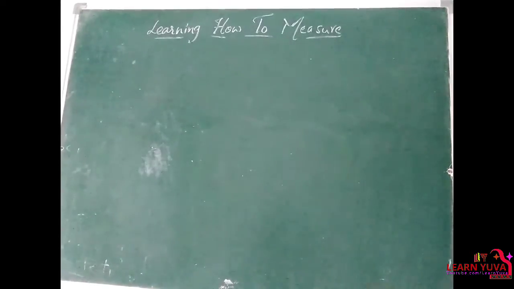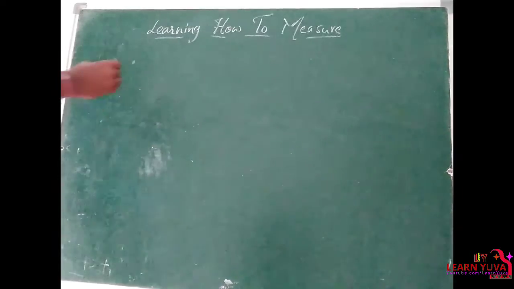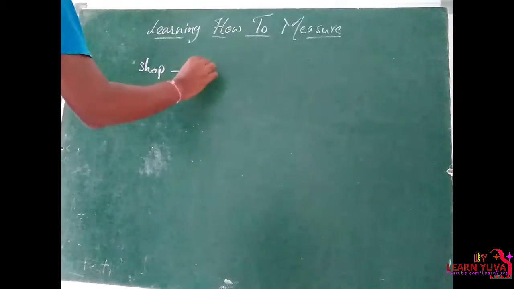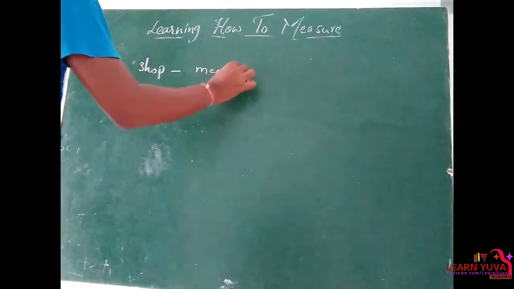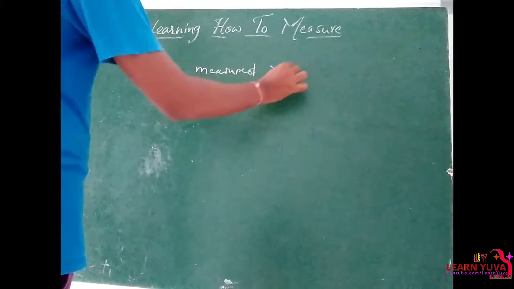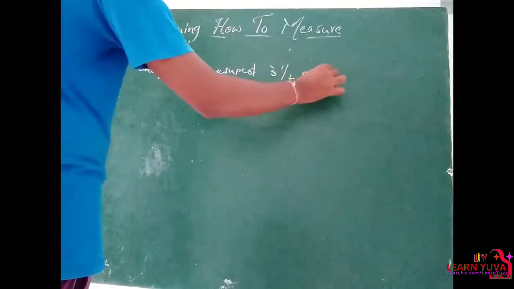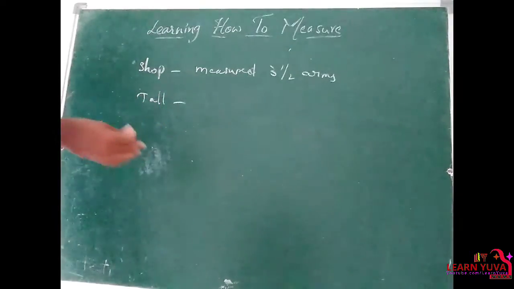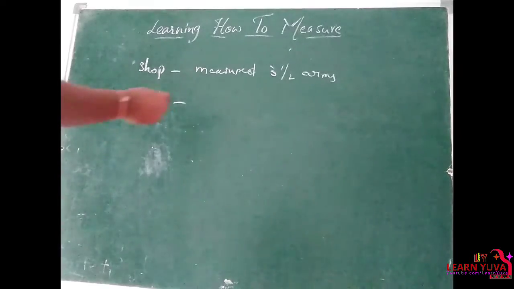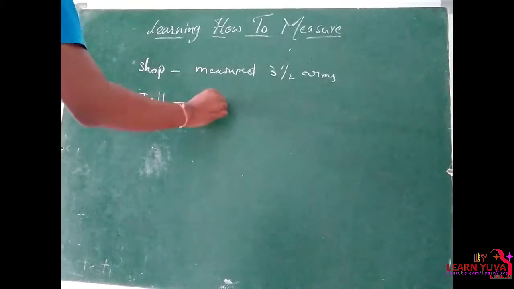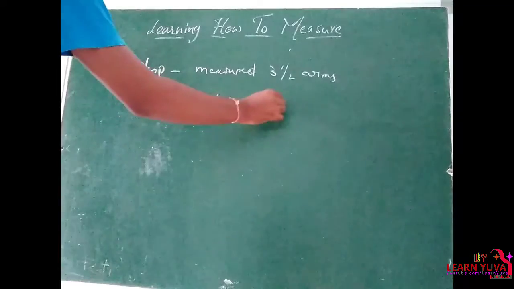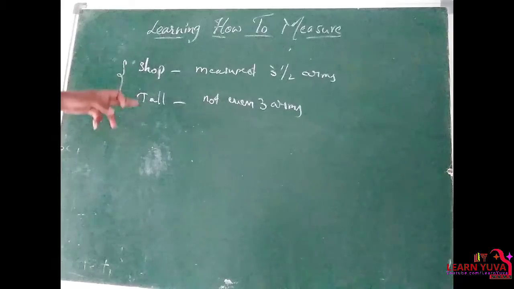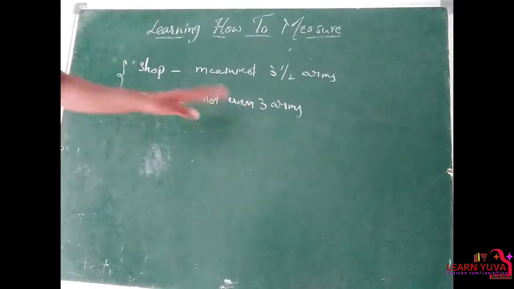The shopkeeper measured 3.5 arms, but the person is tall, so while measuring the length by himself, he didn't get even 3 arms. So if you observe here, the shopkeeper measured 3.5, but the tall person measured less than 3 arms.